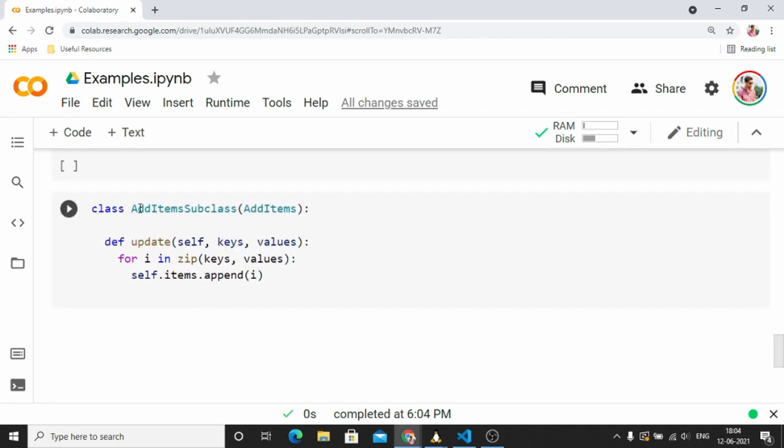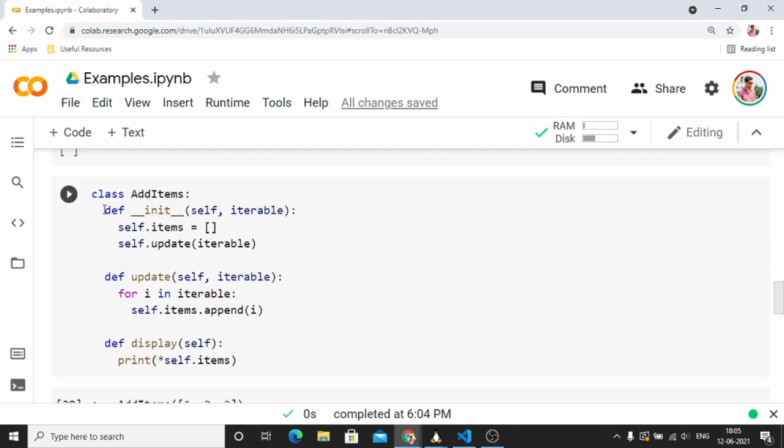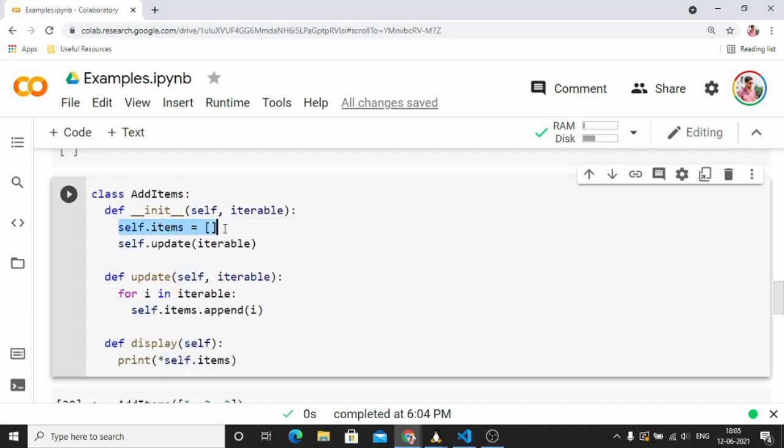We created a subclass of the above class, add item subclass, and in that we have not specified any init method. We have only specified one method, that is update. What this is doing is taking two iterables, keys and values, zipping them together and adding them to the list. So when we create an instance of this class, add item subclass, it is going to call the initializer of its parent and initialize the list, and then it is going to pass that iterable to the update function.